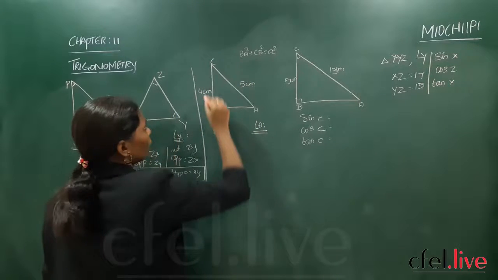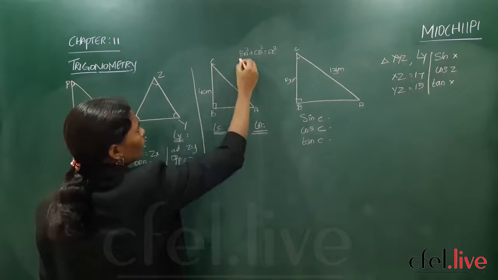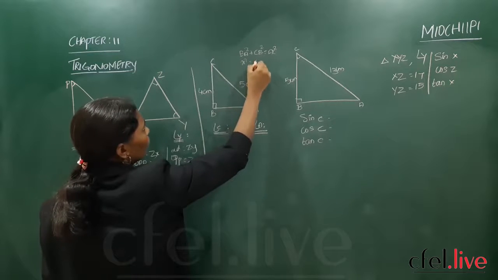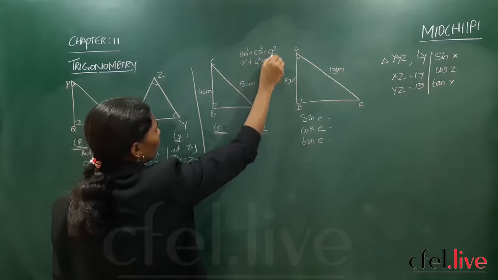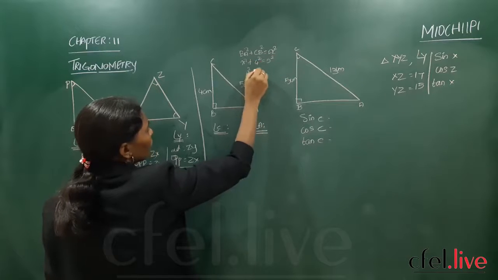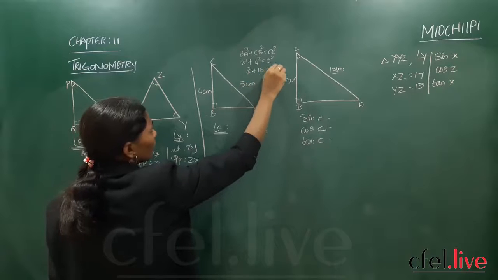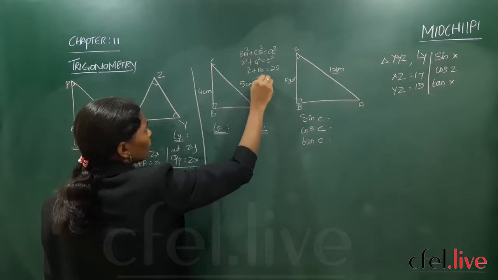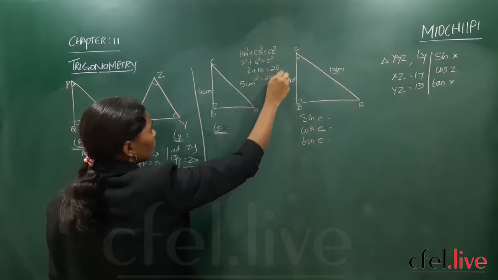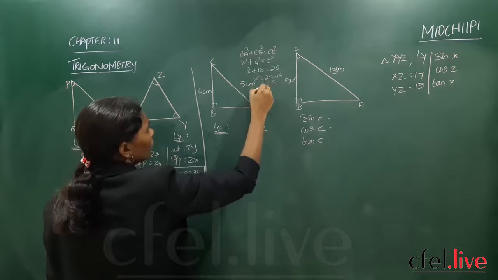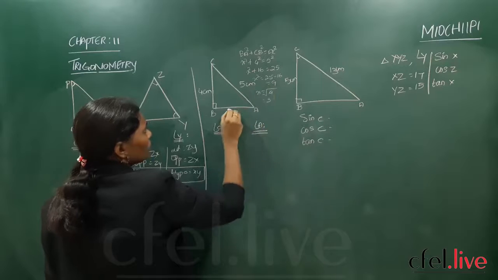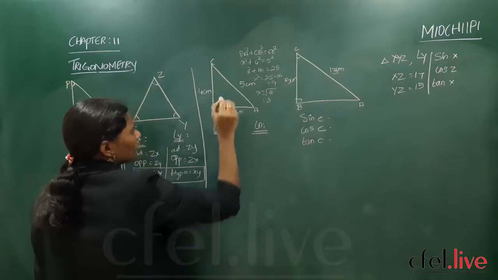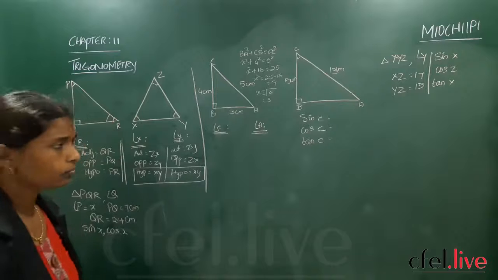Got it? So here BA we don't know. We put x square plus 4 square is equal to 5 square. So x square plus 4 fours are 16, 5 fives are 25. Then x square is equal to 25 minus 16, that is equal to 9. So x is equal to square root of 9, that is equal to 3. So this is 3 centimeters.